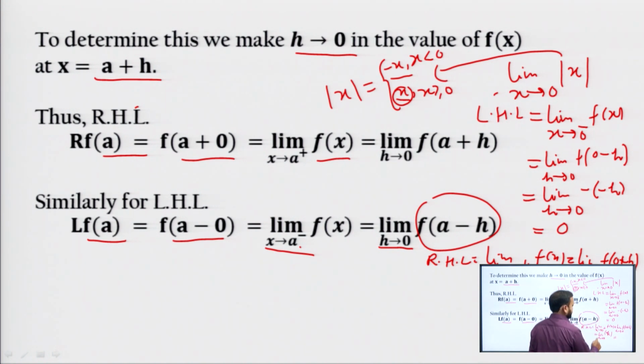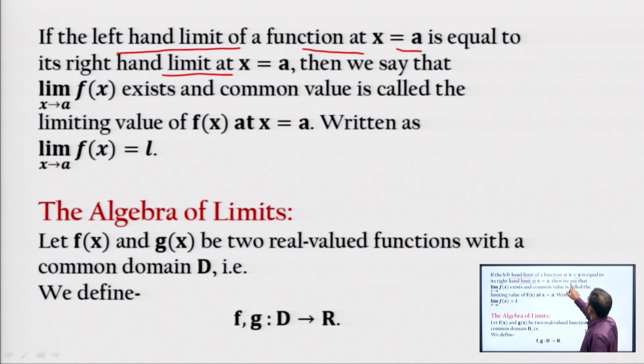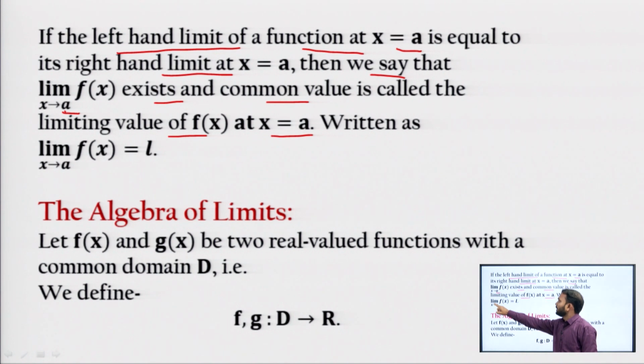This is when h tending to 0, this becomes 0. So, now we see that left hand limit is 0, right hand limit is also 0. Now, if the left hand limit of a function at x equal to a is equal to its right hand limit at x equal to a, then we say that limit x tending to a f of x exists and the common value is called the limiting value of f x at x equal to a, written as limit x tending to a f of x equal to L.